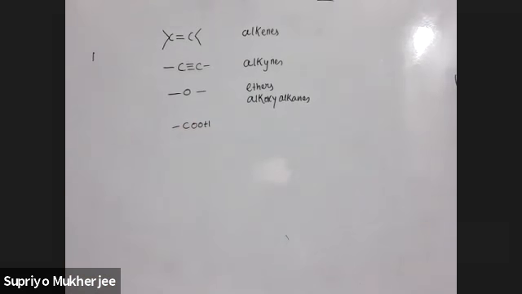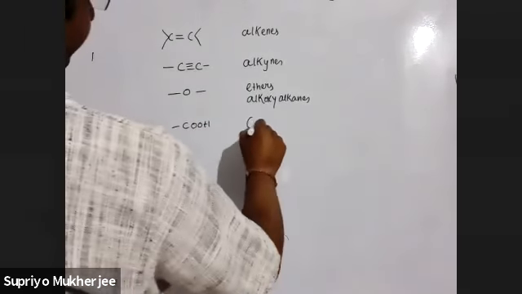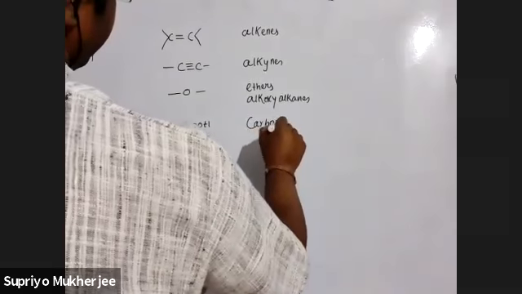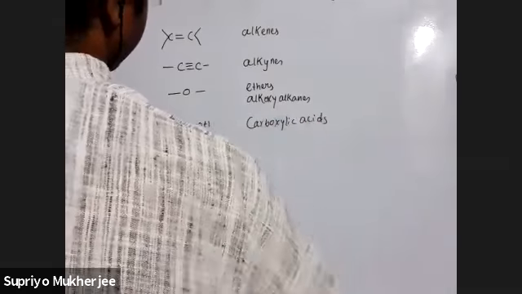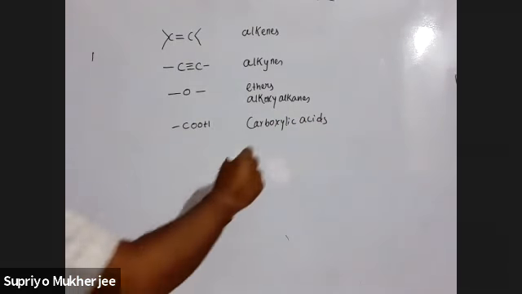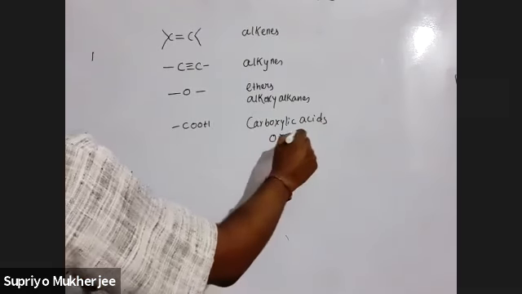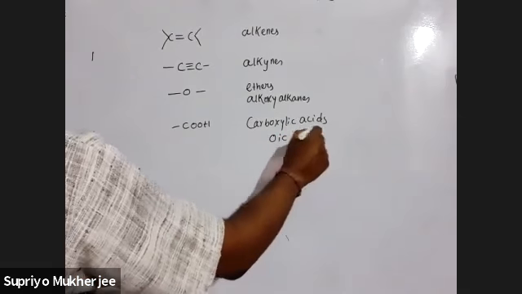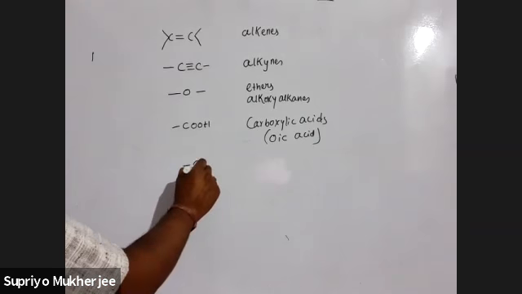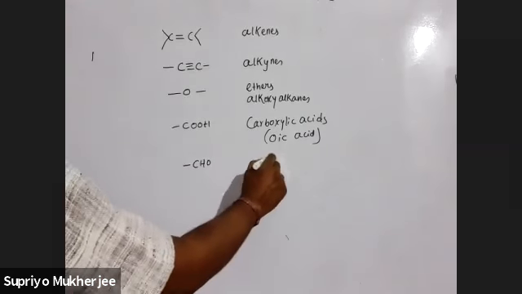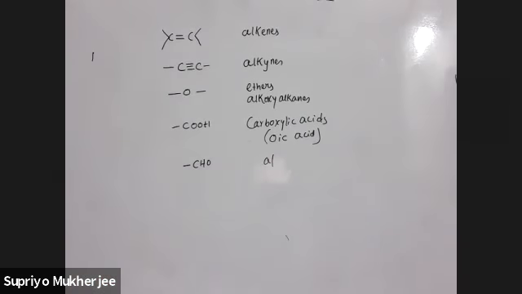Okay, this is acids, carboxylic acids. IUPAC name: oic acid. CHO, aldehydes, IUPAC name: al. Okay?